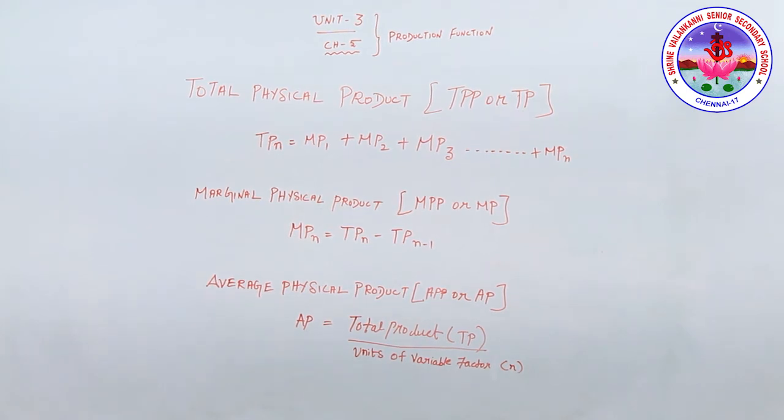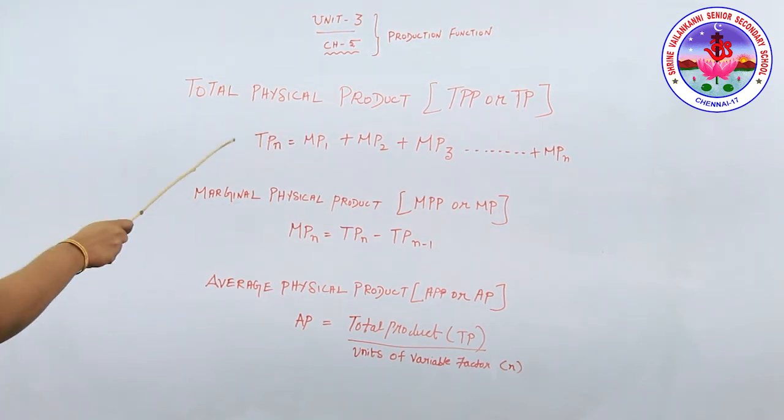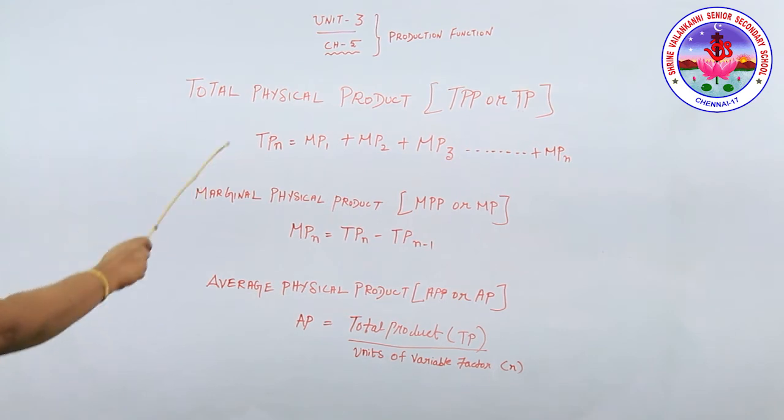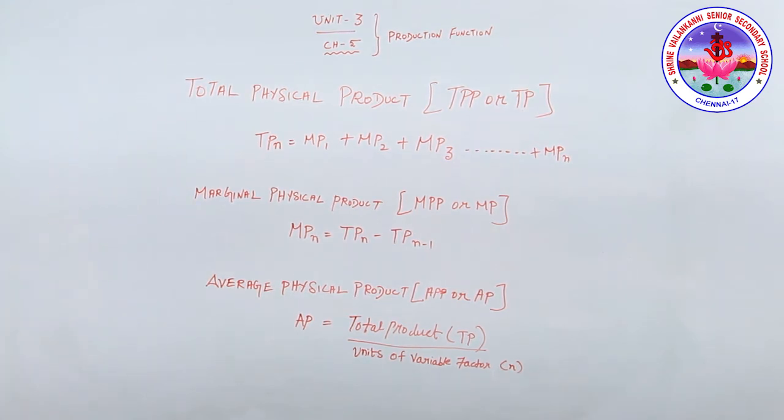What is meant by total product? Total product refers to the total quantity of goods which are produced by a firm during a given period of time with a given number of inputs. We are calling it the total physical product. For example, if 10 laborers produce 60 kg of rice, then what will be the total product? The total product is 60 kg.